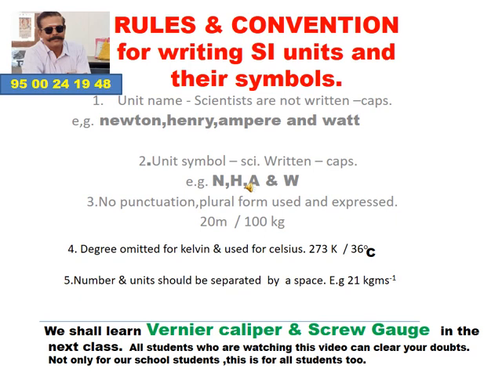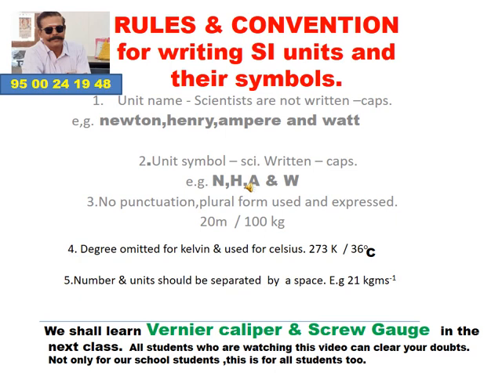The unit symbol is also from the name of the scientist: the first letter of the scientist's name becomes the unit symbol, and it must be in capital letters.